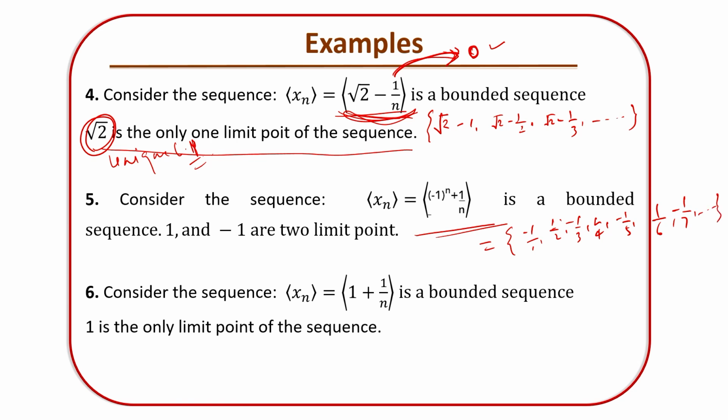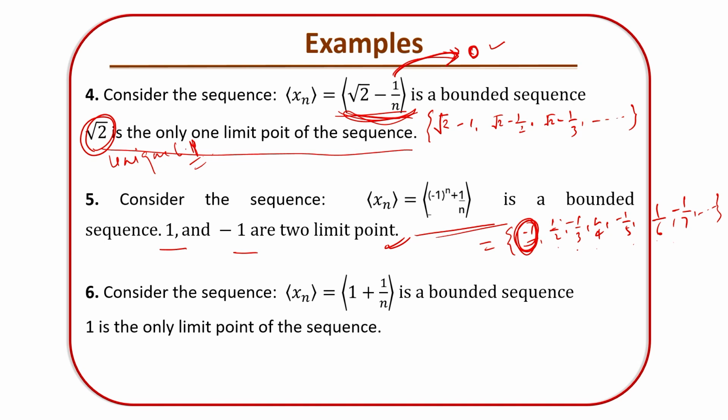Now look at the bounds. The lower bound is going to be -1. What will be the upper bound? Can you imagine? The positive terms are 1/2, 1/4, 1/6 and so on. So it is a bounded sequence, bounded between 1 and -1.